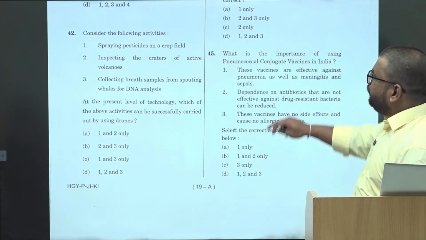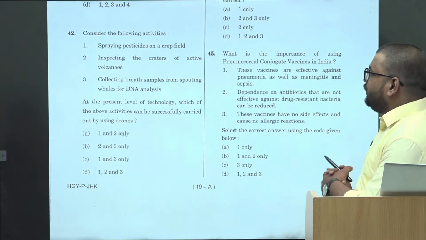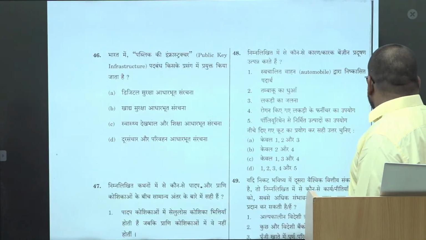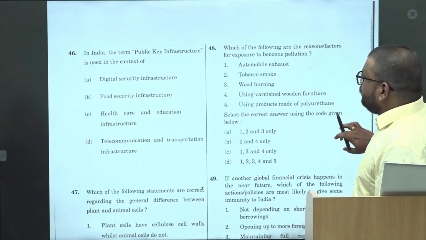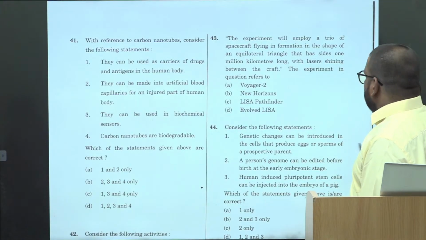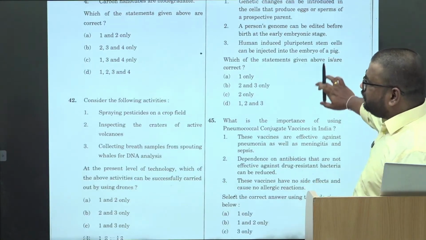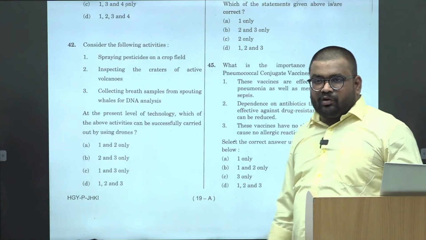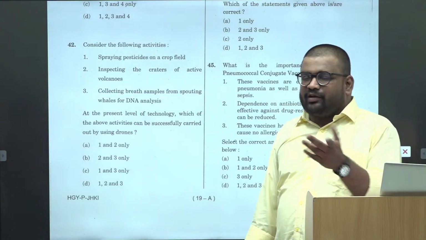Then, at present level of technology, which of the above activities can be successfully carried out using drones? Again, the same nature of the question, the application based question. In the previous question also, we went for 1, 2, 3, 4 based upon the application.